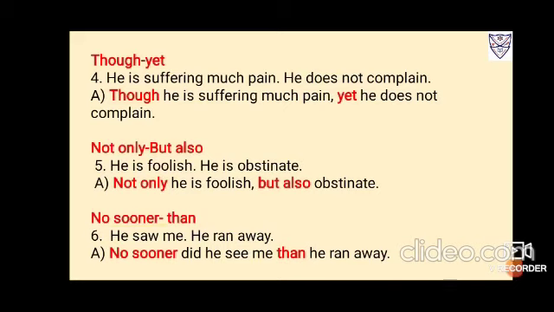No sooner than: he saw me, he ran away. So no sooner did he see me, than he ran away. When you are using no sooner did, because saw is a past verb, I'll be using did. Now when I'm using did, immediately I'll bring the verb in its first form, that is see, and then. No sooner than is a pair. So it's no sooner did he see me, then the full stop is replaced with then he ran away.